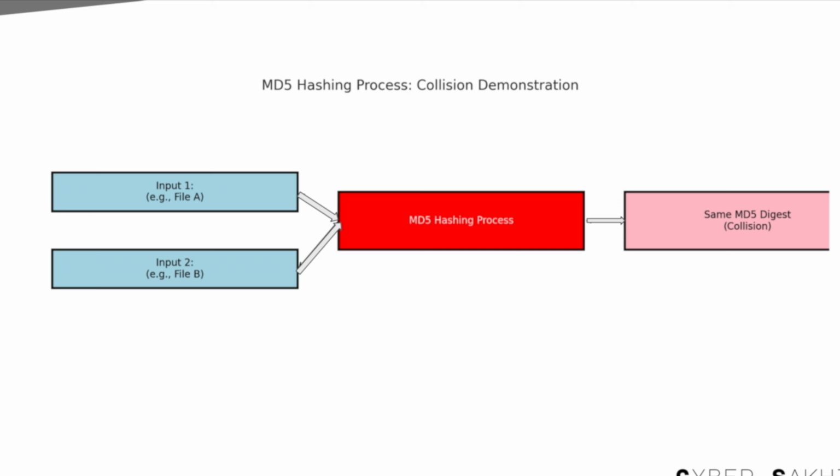MD5 is one of the hashing algorithms. It uses 64 rounds of bitwise operations on each 512-bit block, but it is relatively old and collisions have been discovered, meaning two different inputs can produce the same MD5 digest.